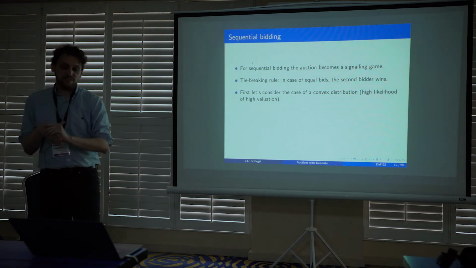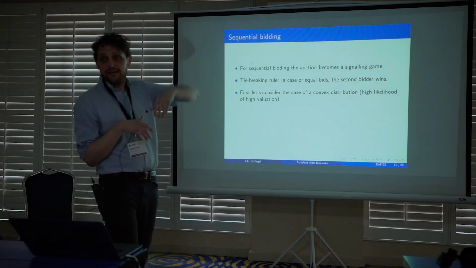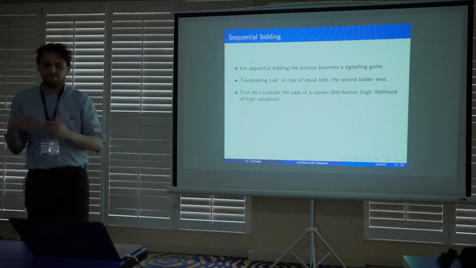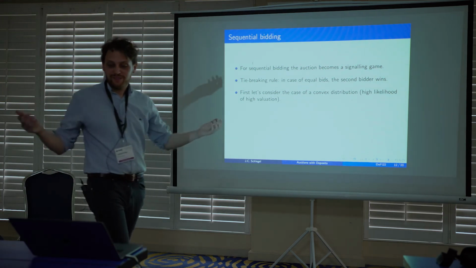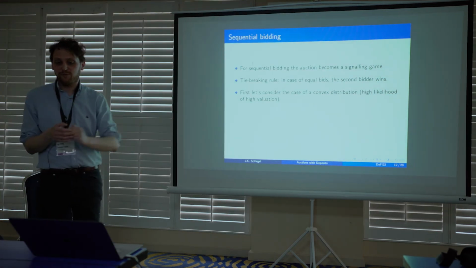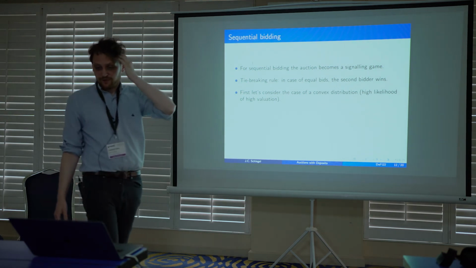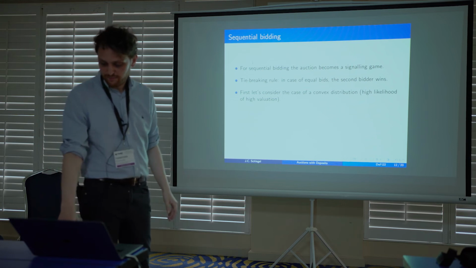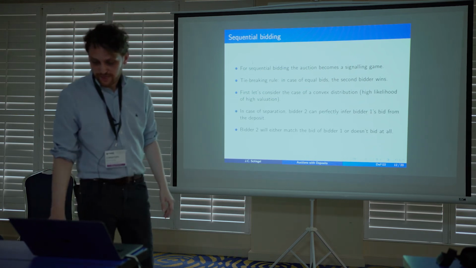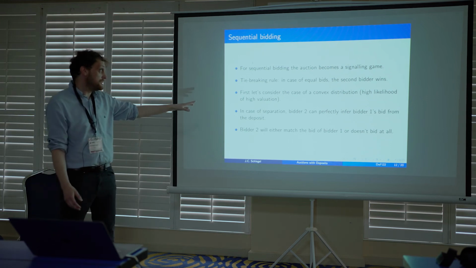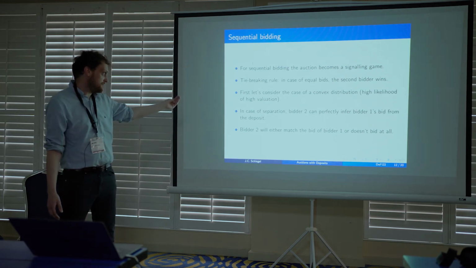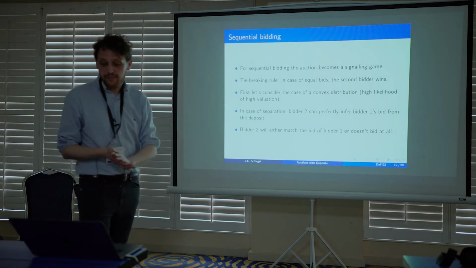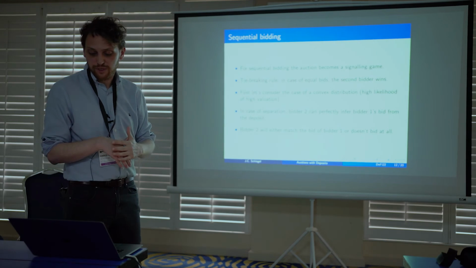Intuitively, you can think of the situation where there's a high likelihood that the item is valuable to both bidders, or you could have a uniform distribution, where every possible value is equally likely, or you could have something where low valuations are much more likely. But I think the high valuation case is presumably the most interesting. So let me go through the logic of that. High likelihood of high valuation we model by just a convex distribution. Higher types are more likely. And so let us reason about equilibrium.